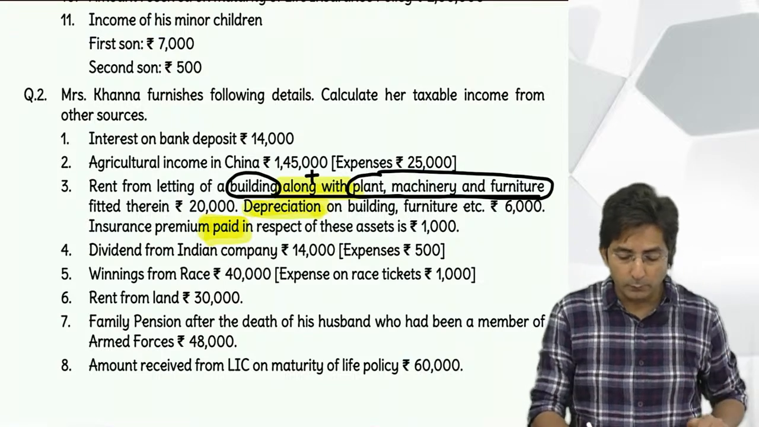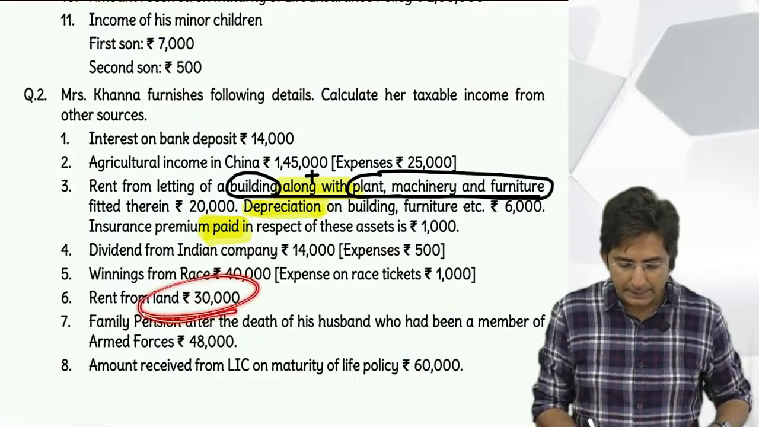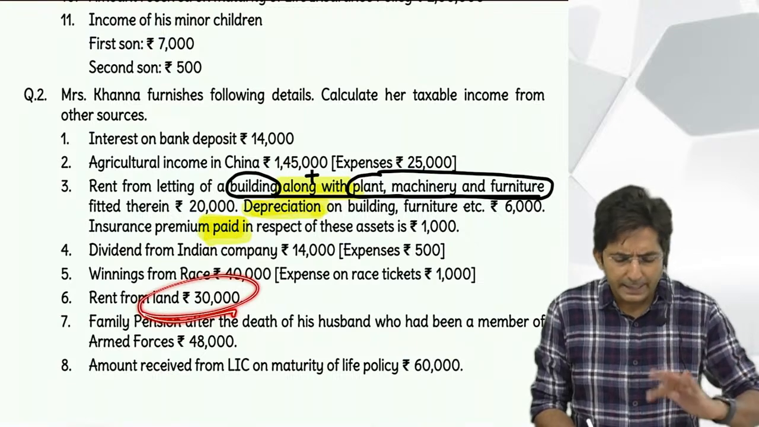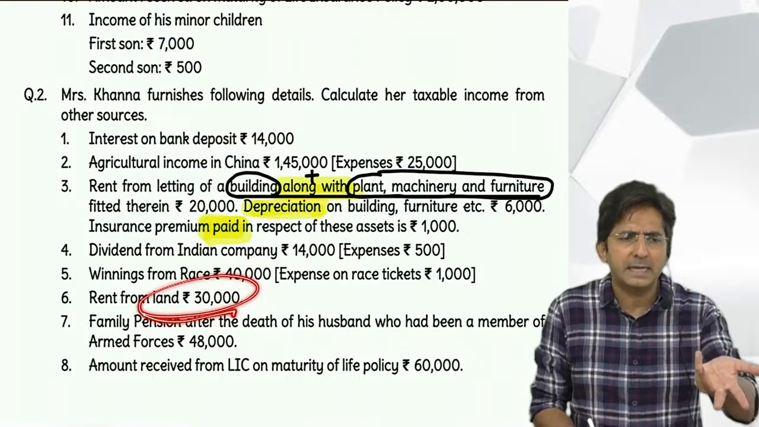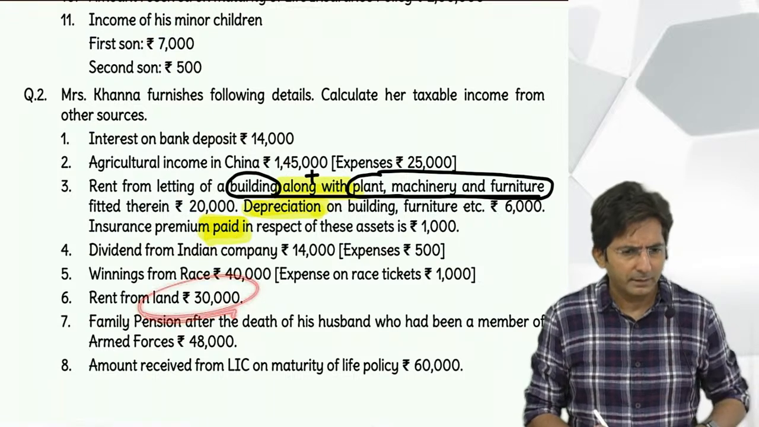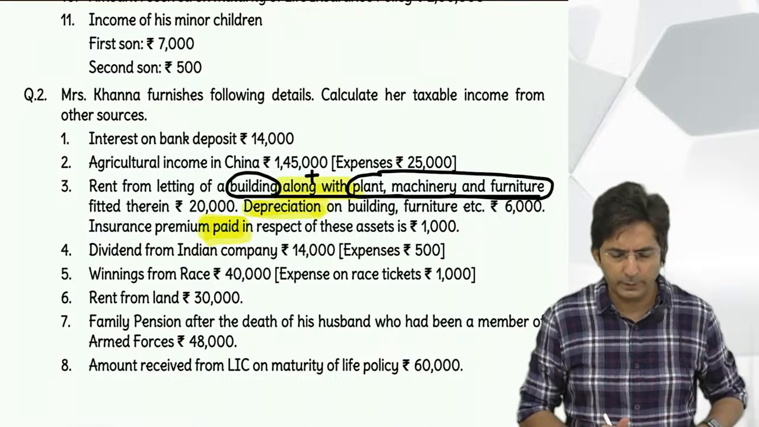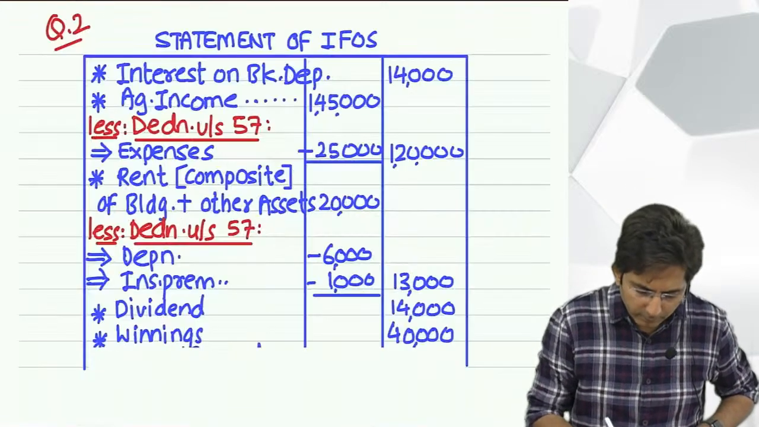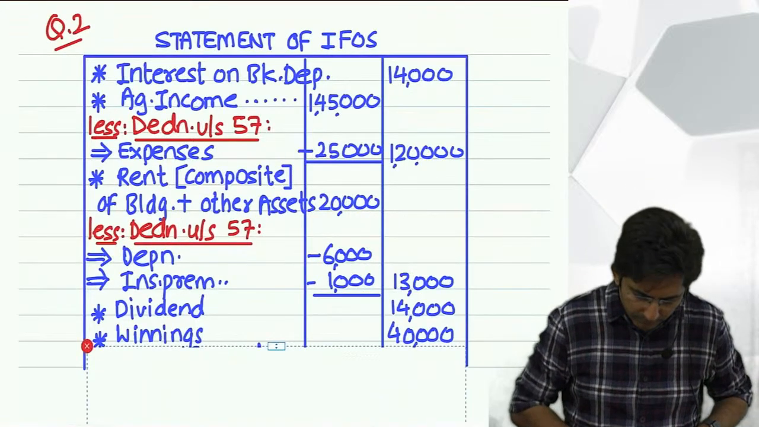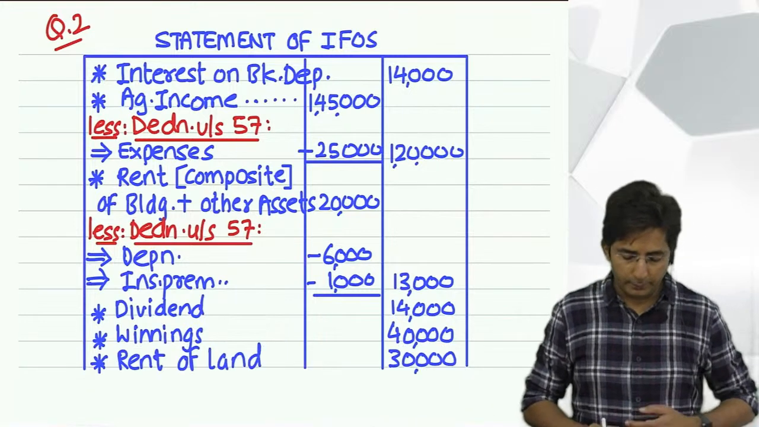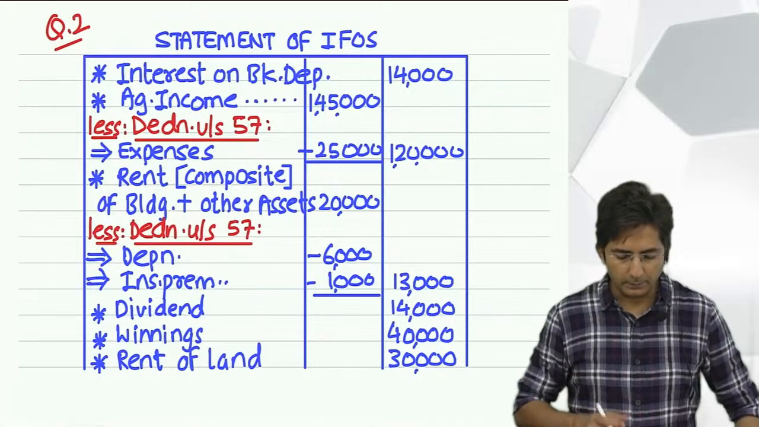So his doubt is, what if this was an agriculture land? Then I would have said exempt under section 10(1). Regarding India or foreign, if the problem is silent, we can assume it is in India. But this is not agricultural land, this is a normal land, so it will be taxable. Okay. So rent of land 30,000.